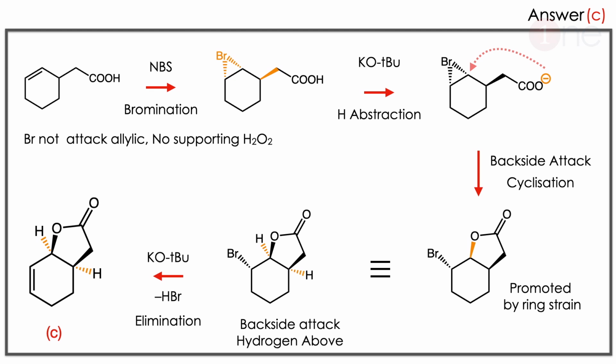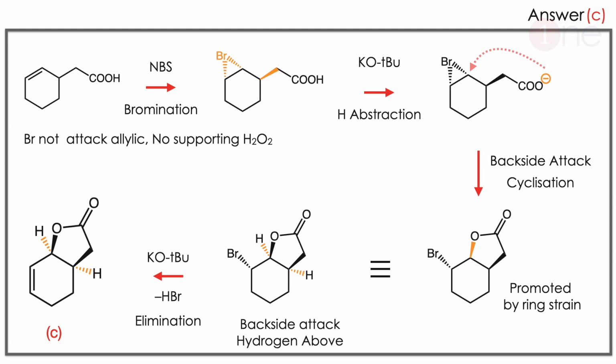The answer is C. Let us see step by step. The substrate is a carboxylic acid, right? So NBS. Everybody will think that since NBS is there, allylic bromination will happen. Here it doesn't happen, because NBS here is just a brominating agent since there is no peroxide. So only bromination will happen.